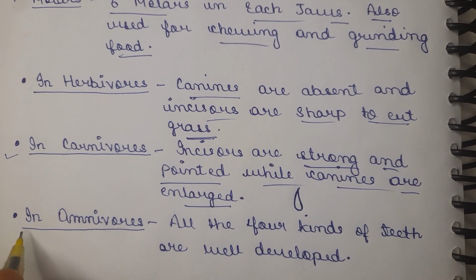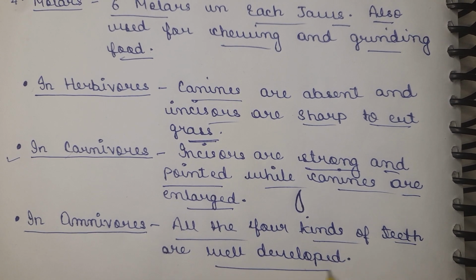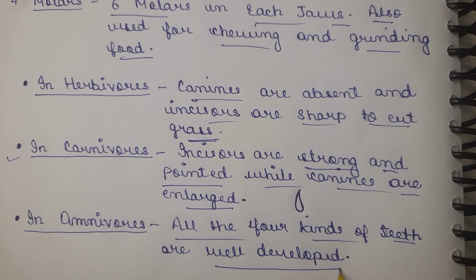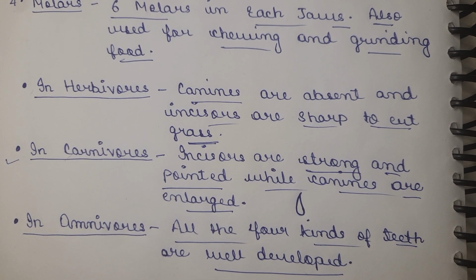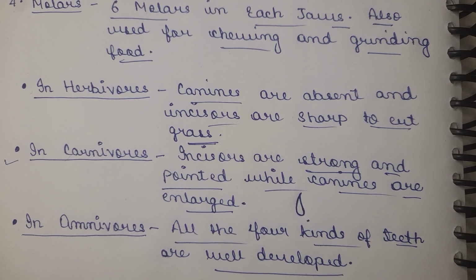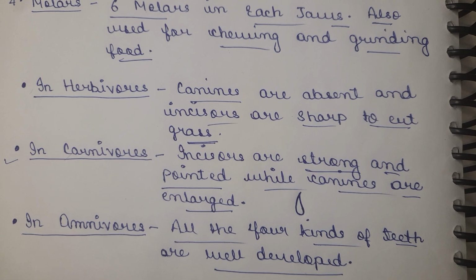And the last, in omnivores, all 4 kinds of teeth are well developed. As we humans have all 4 kinds of teeth, that is the incisors, canines, premolars and the molars. So we all have the 4 kinds of teeth for different functions, such as cutting the food, tearing the food, and grinding and chewing the food.